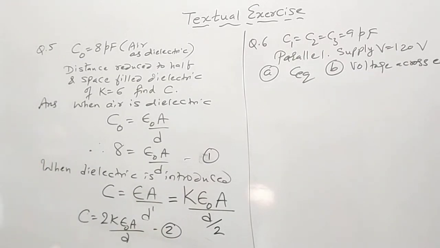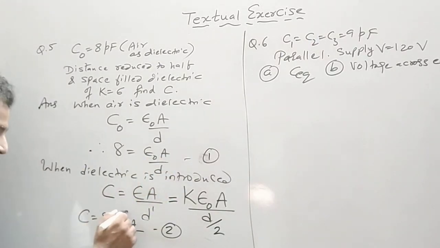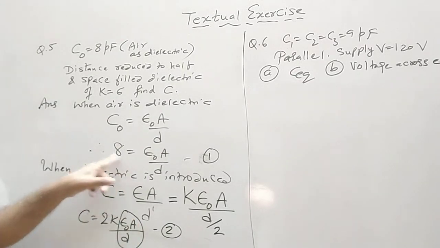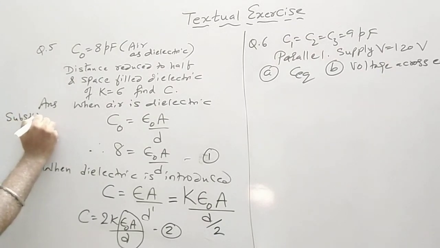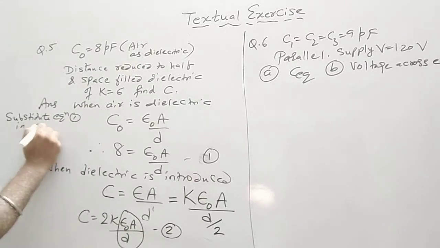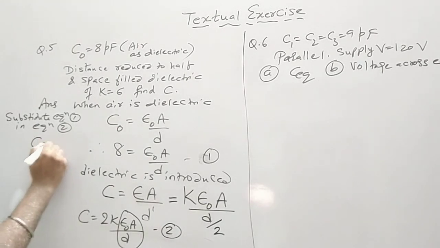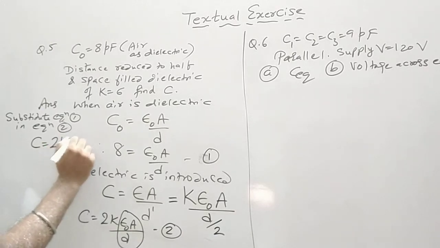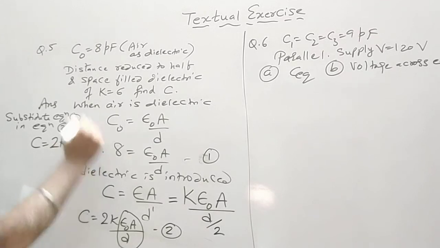Now if we substitute equation 1 in equation 2, epsilon naught A by D can be directly written as 8 picofarad. So when we substitute, C is equal to twice K times 8.